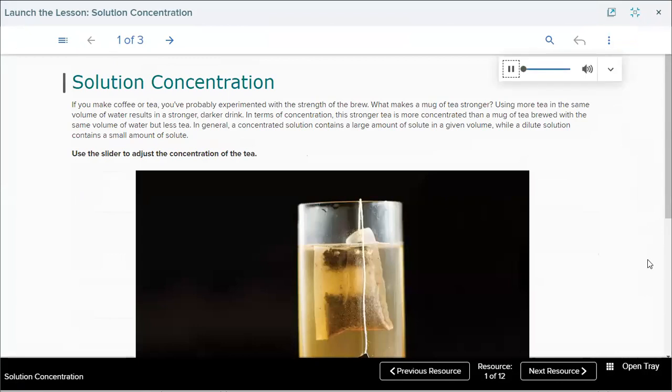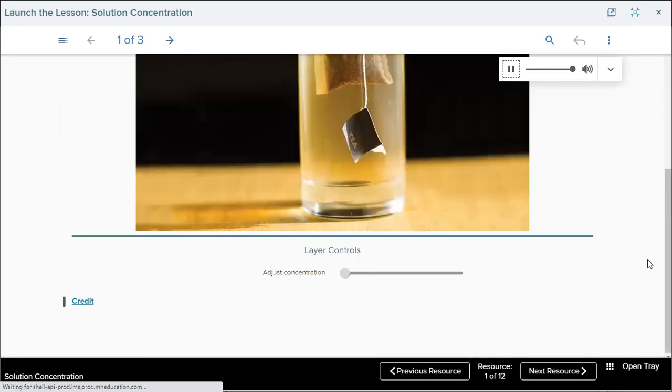Solution concentration. If you make coffee or tea, you've probably experimented with the strength of the brew. What makes a mug of tea stronger? Using more tea in the same volume of water results in a stronger, darker drink. In terms of concentration, this stronger tea is more concentrated than a mug of tea brewed with the same volume of water but less tea. In general, a concentrated solution contains a large amount of solute in a given volume, while a dilute solution contains a small amount of solute. Use the slider to adjust the concentration of the tea.